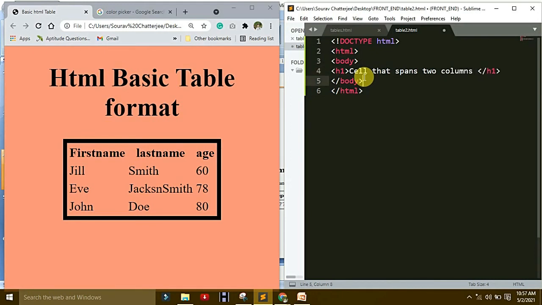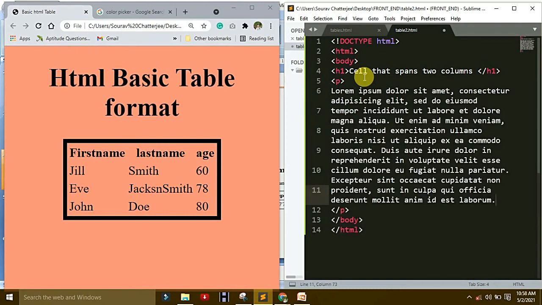Okay, this H1. That's why I'll make H1. Then make a paragraph. Okay, for this paragraph I use lorem ipsum. Then after that I will make a table.